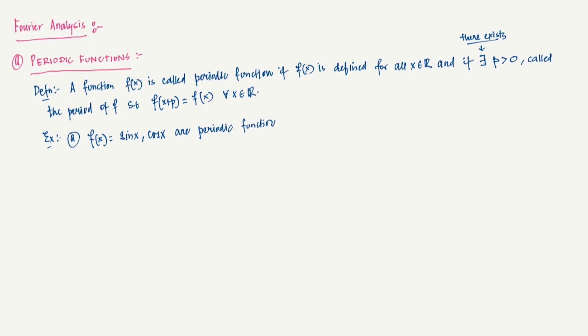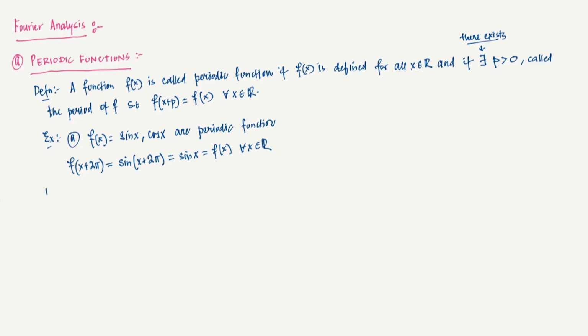If you have f of x plus 2 pi, after 2 pi this function repeats itself. Sine of x plus 2 pi is again sine of x, which is f of x, and this holds for all x in R. So sine x is a periodic function, and similarly you can show cosine is a periodic function.